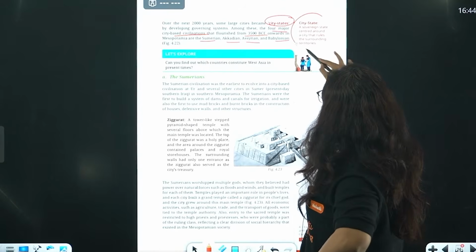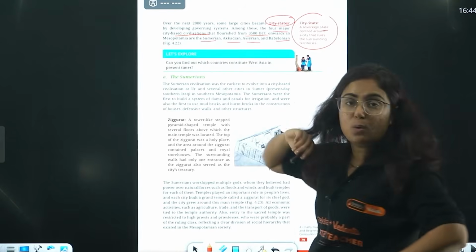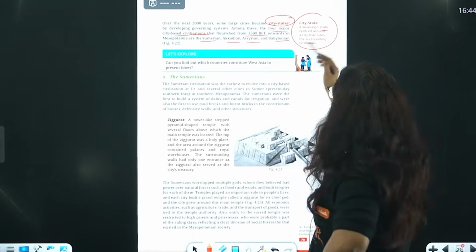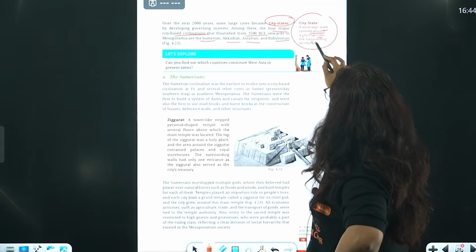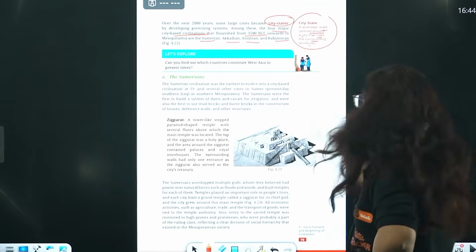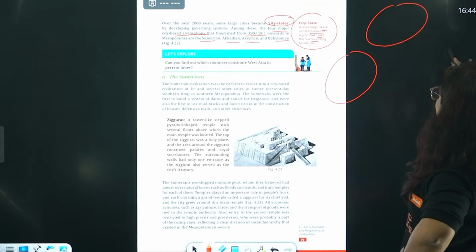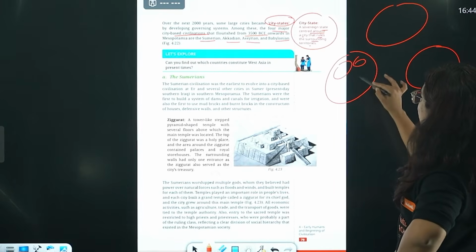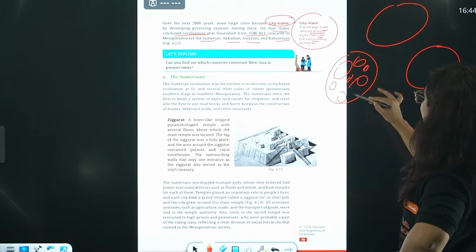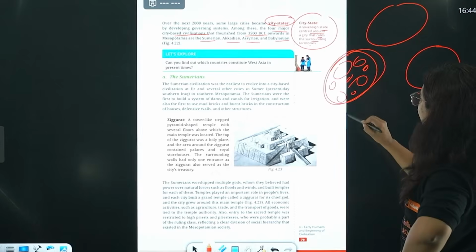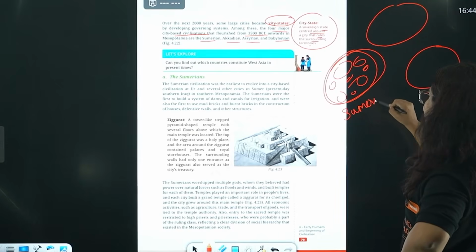So what is a city-state? A sovereign state, you know, a supreme state, centered around a city that rules the surrounding territory. So again, this was a city, this was a city, and here a cluster of people lived in the surroundings. All together they are referred to as Sumerians.